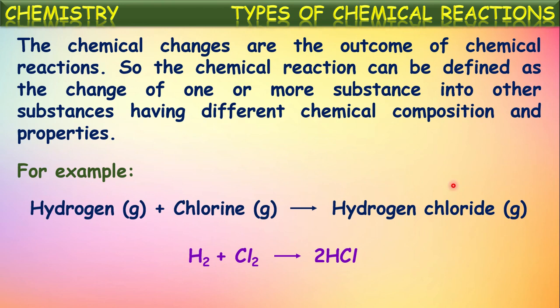And here the chemical properties of this hydrogen chloride will be entirely different from the properties of hydrogen and chlorine. So we can say it is a chemical change, and here a chemical reaction has taken place between the hydrogen and chlorine, and they formed a new chemical substance, hydrogen chloride.